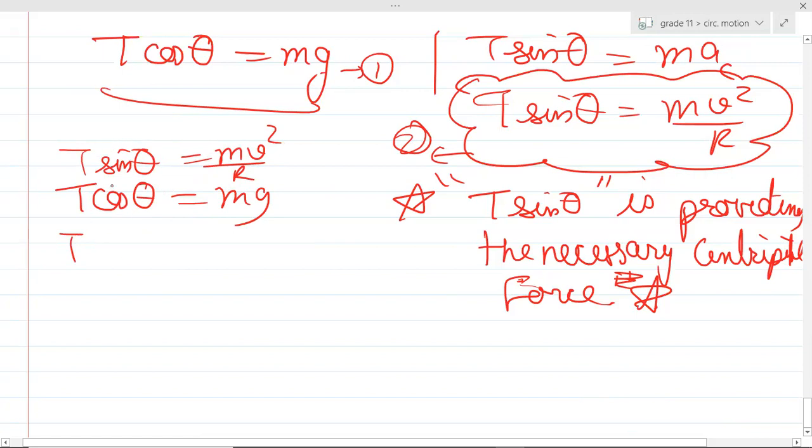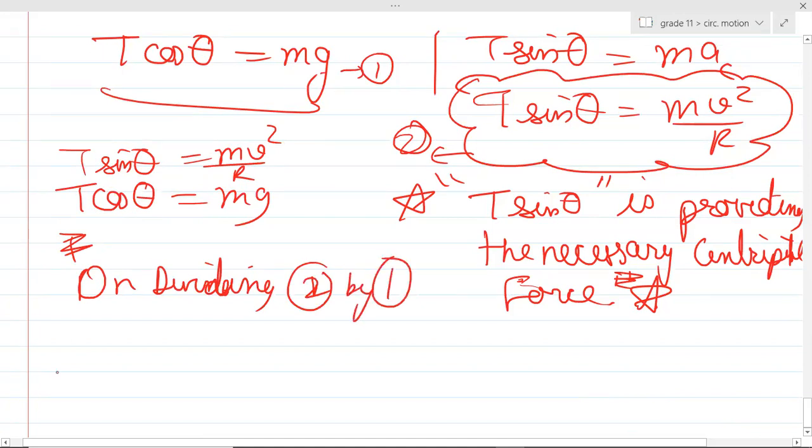So when I divide, shall I divide both of them? On dividing 2 by 1, I'll get T and T will get cancelled out. Sin theta upon cos theta will become tan theta. m and m will get cancelled out. It will become v square upon r g.